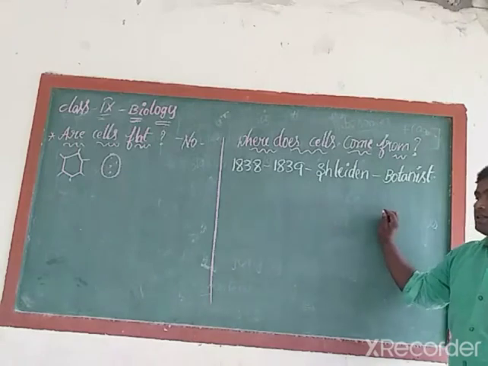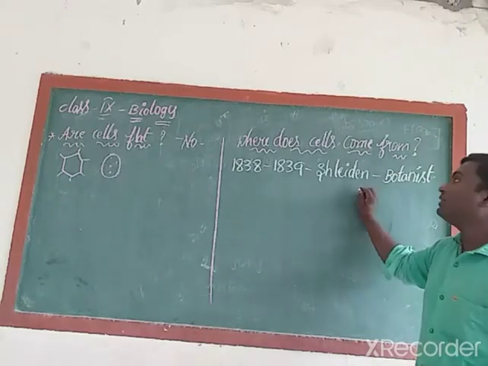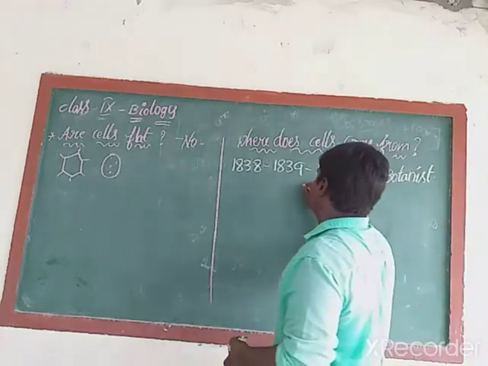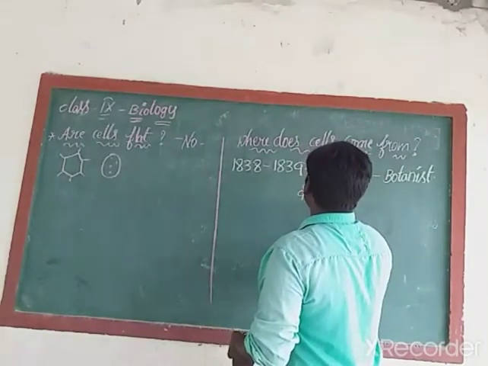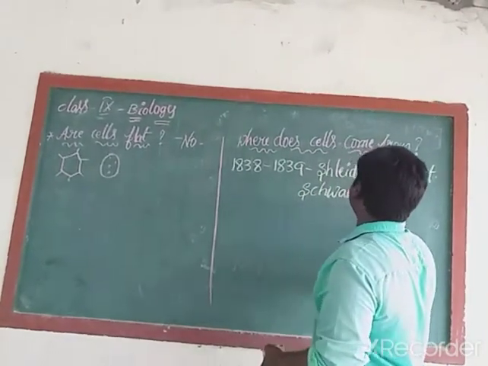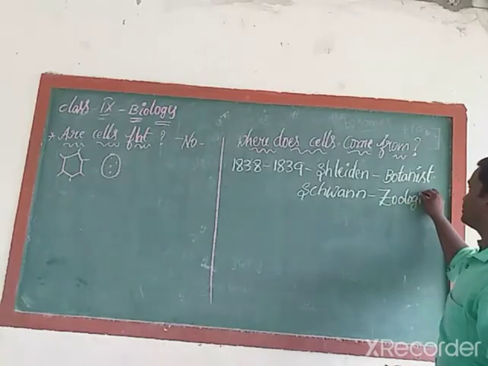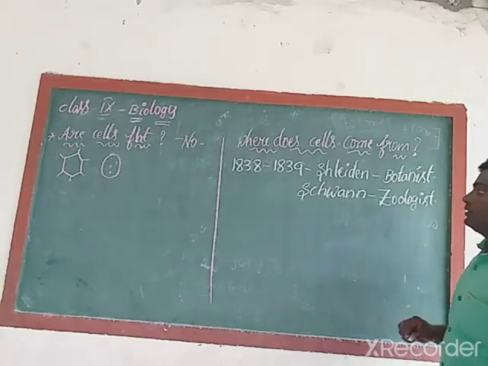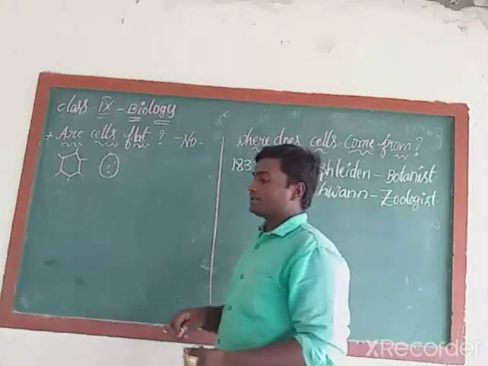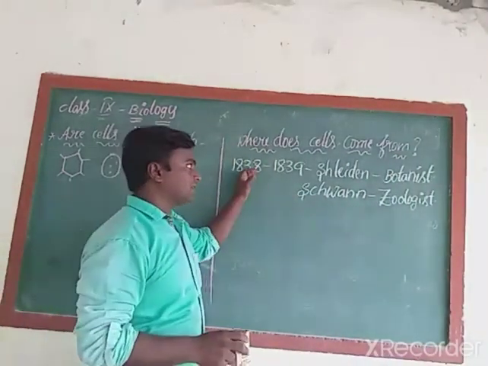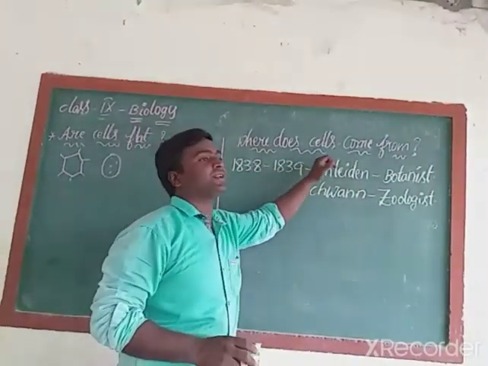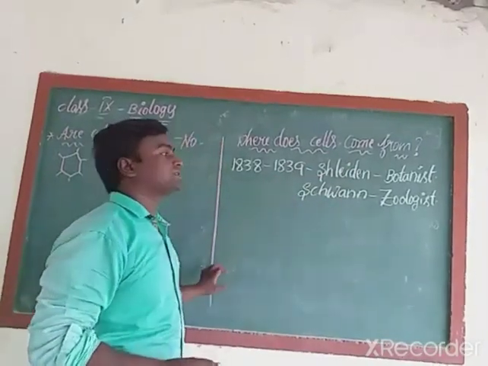A scientist who studies plants is called a botanist. Next, Schwann. He was a zoologist. Zoologist means he studied animals. In the year 1838 and 39, Schleiden and Schwann both came to the investigation field.